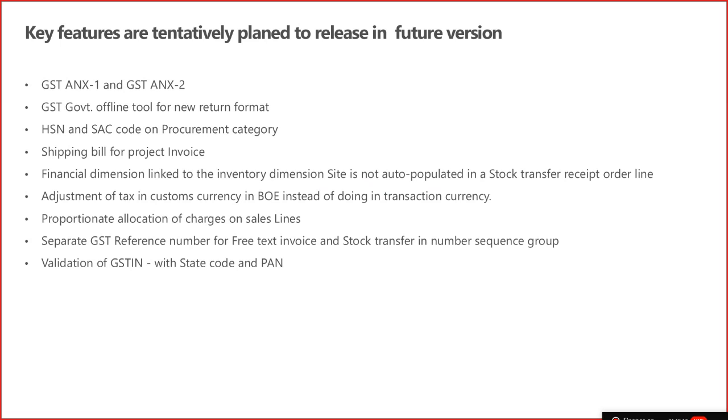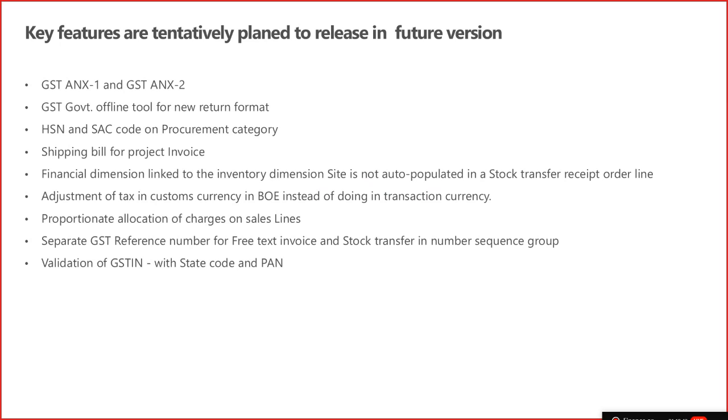And also the GSPs like ClearTax or Velocis have confirmed that the existing format should be able to generate a return as per the new format. There should not be any problem. So we are working, and we will ensure that when the government makes this return mandatory, our customers are compliant with that.